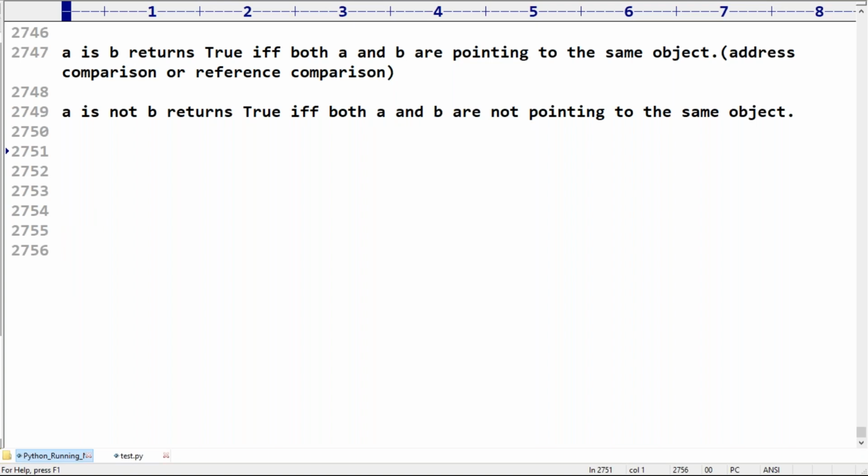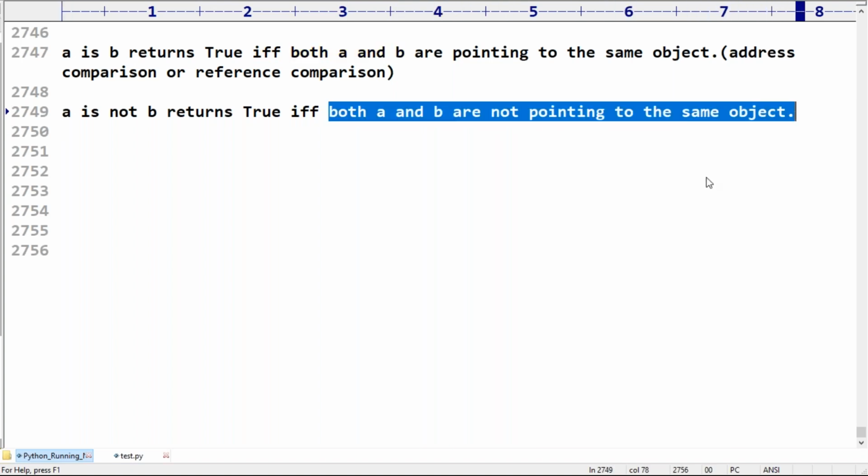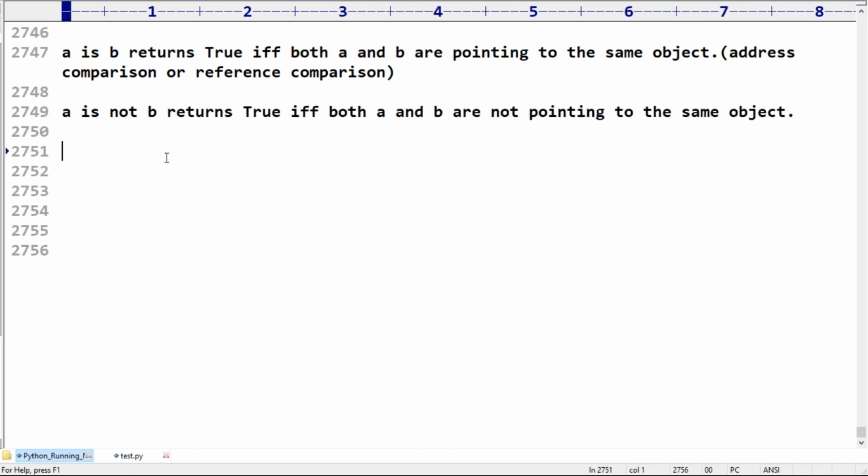Here, clear, right? A is B when it is going to return true. A is not B when it is going to return true. So IFF means if and only if, meaning this condition should be satisfied. That is the meaning, the English shortcut phrase.